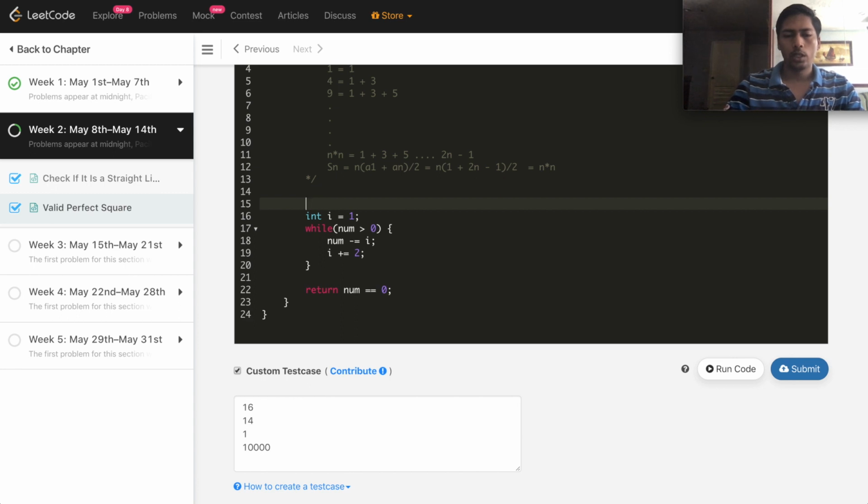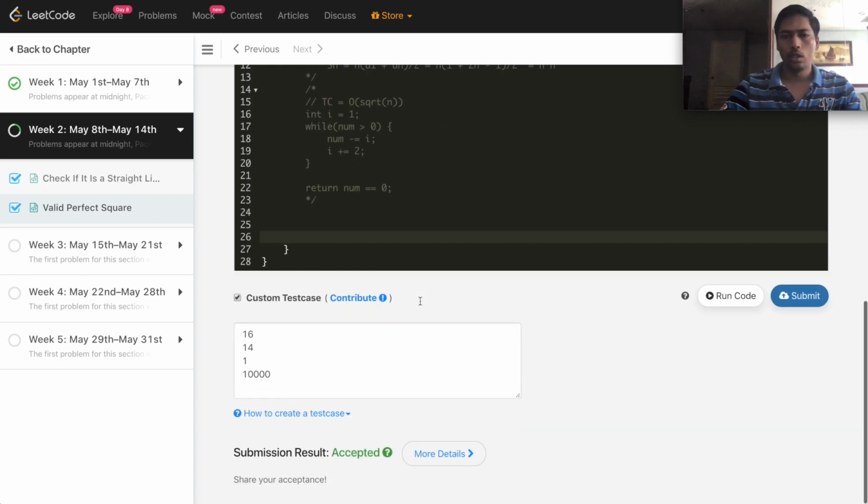The time complexity of this solution: every time we are incrementing i by 2, and it will go at most O of square root of n, which is the same whether we use the inbuilt library method or not. Another approach I can explain here. Let me comment out this whole part and write down the code below.